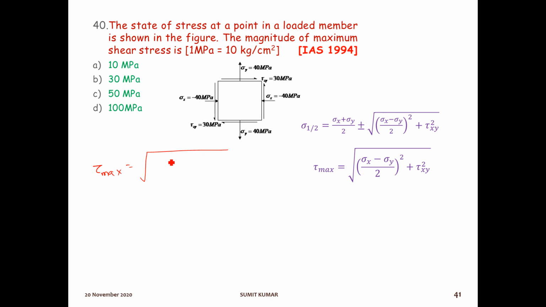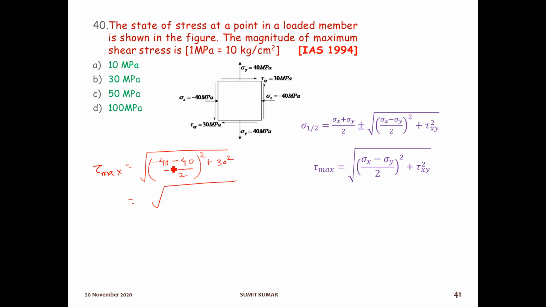Sigma x is given as minus 40. It is compressive in nature. Minus sigma y. Sigma y is what? 40, tensile in nature, by 2 to the square, plus tau xy square. Tau xy is given as 30.